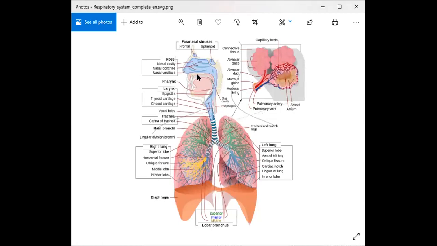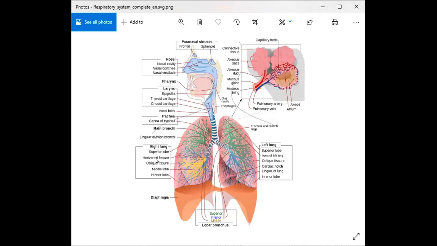This is the respiratory system diagram. Here, it's nose, nasal cavity, nasal vestibule, pharynx, larynx, epiglottis, thyroid cartilage, vocal fold, trachea, carina of trachea, main bronchi, lingular division bronchi,